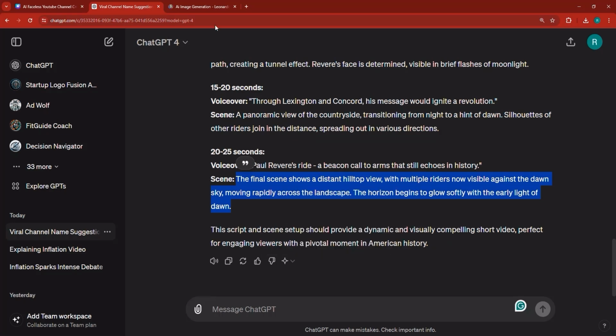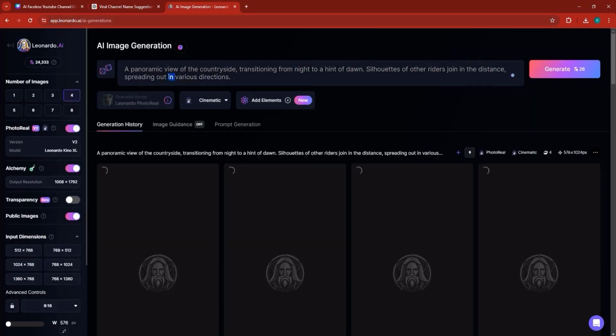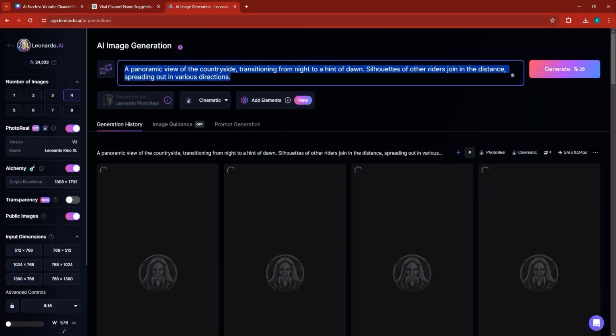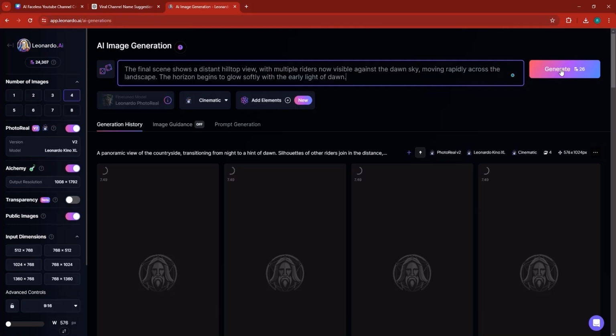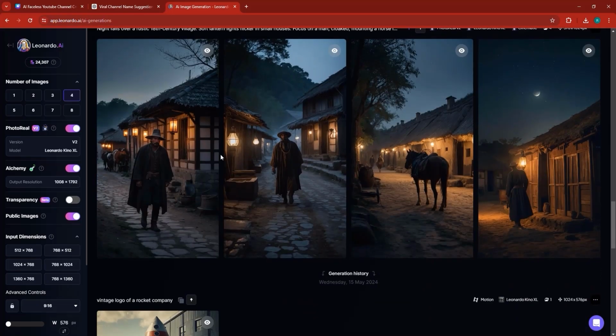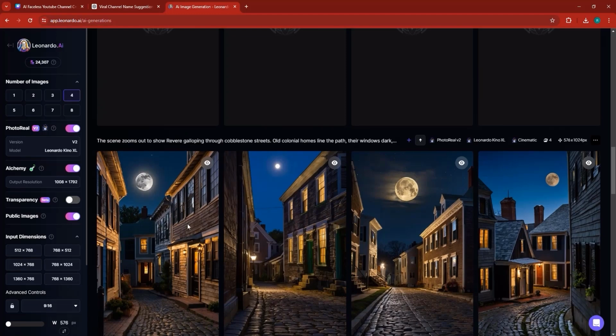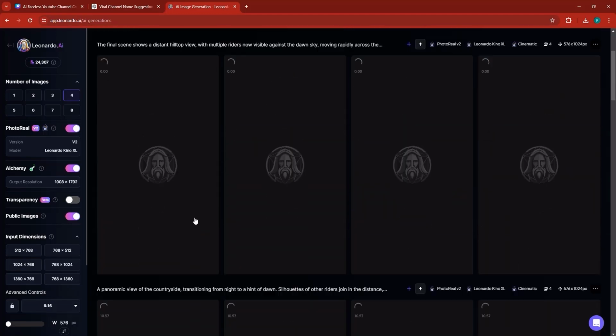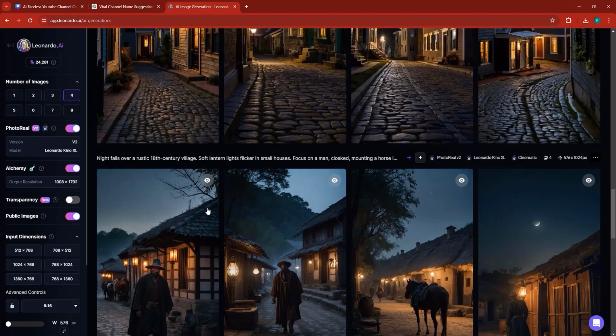Let's go ahead and copy this as well. Let's head right back here into image generation, double click, paste it in instead of the other one. All I'm doing is just removing the old description and putting the next one. And you can already see the images are being created. This is the first image. This is the second image. The third image is in the process, and the others are also in the process.